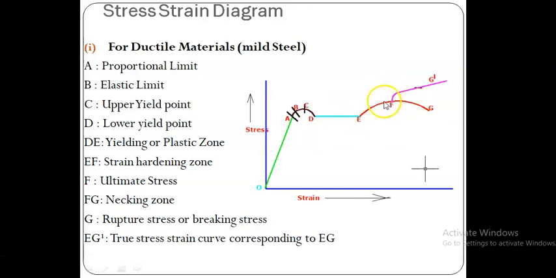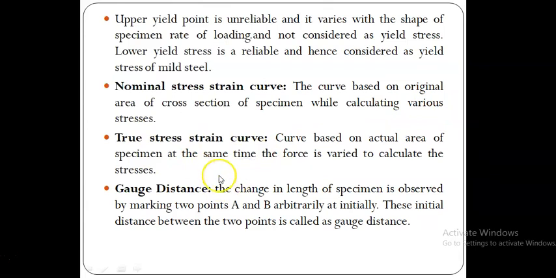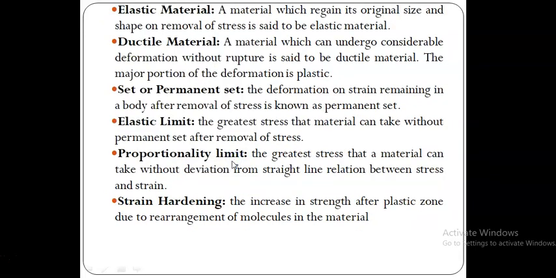After that the curve comes down. This is the nominal curve. If you draw the true stress strain curve, the curve goes further up to the breaking state. So at G the material fails or breaks.